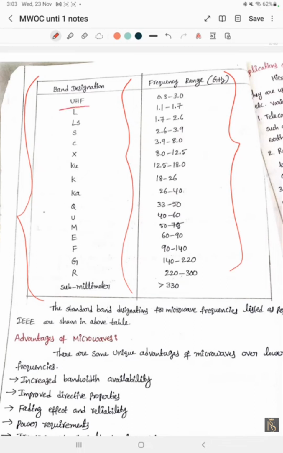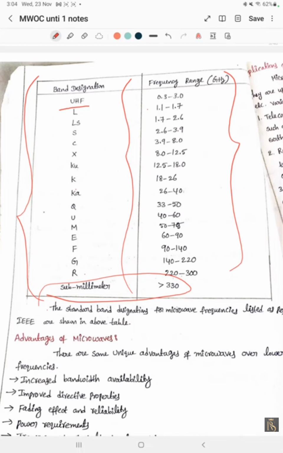First, the UHF frequency ranges from 0.3 to 3.0. L band is 1.1 to 1.7 gigahertz. All those are in gigahertz. Similarly here, S band, C band, X band, Ku band, K band, Ka band, Q band, U band, M band, E band, F band, G band, R band, some millimeter. Sub-millimeter is above 330 gigahertz. The standard band designs of microwave frequencies are listed based upon the IEEE format. IEEE has shown this table.